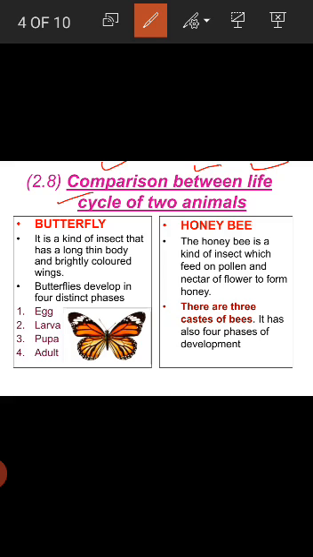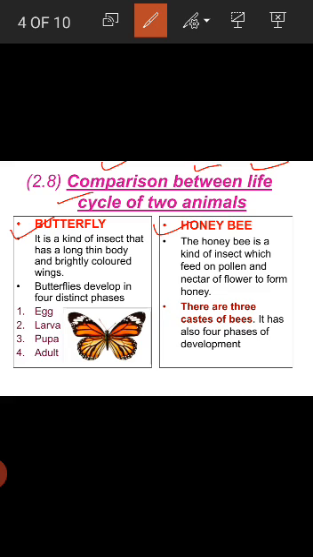So comparison means a consideration or estimate of the similarities or dissimilarities between two things or people, or in a simple way you say differentiation. And between basically means separating two points, and life cycle means development stages that occur during an organism's lifetime. So I discuss with you the life cycle of butterfly and honeybee.